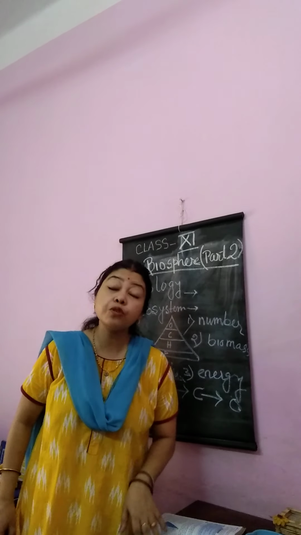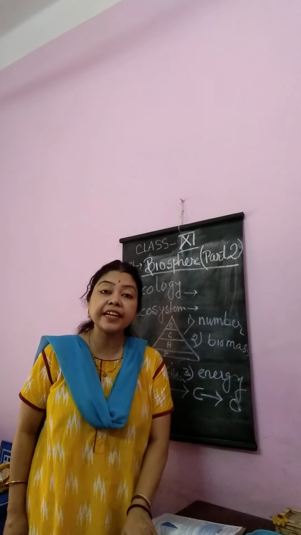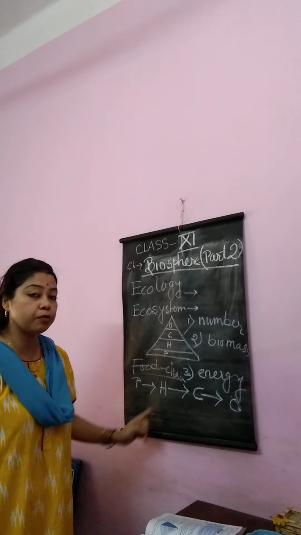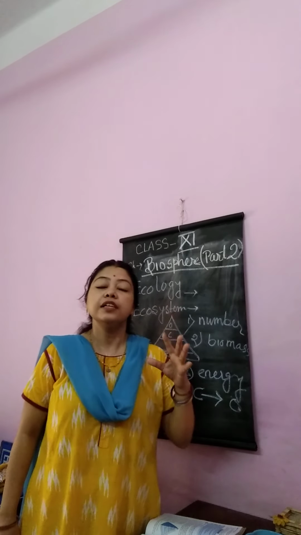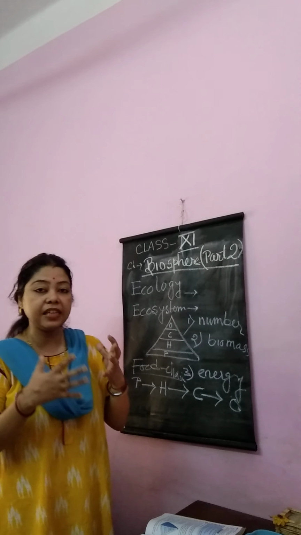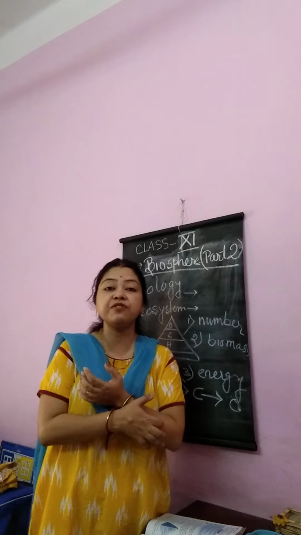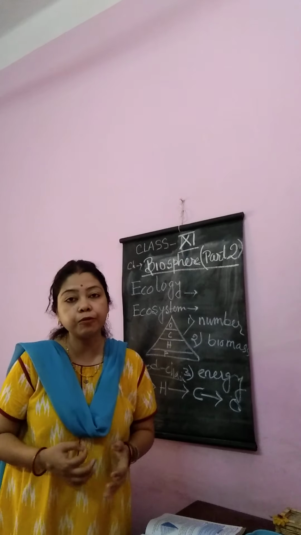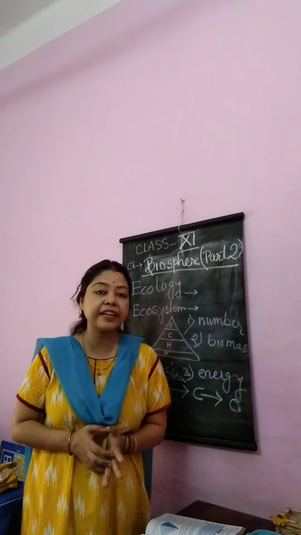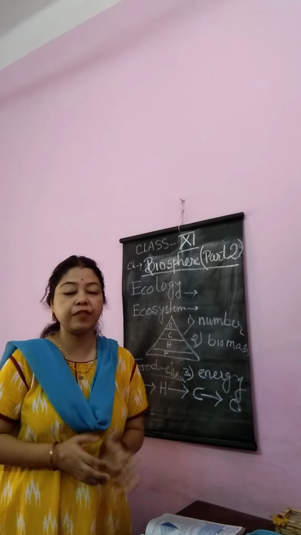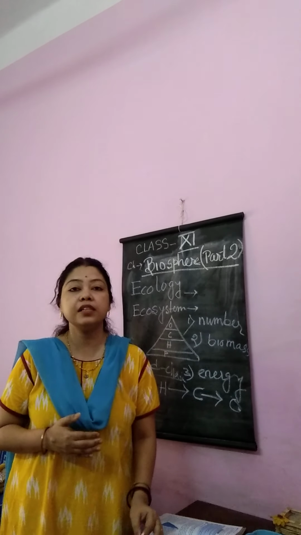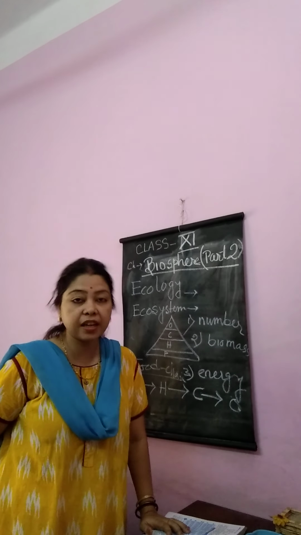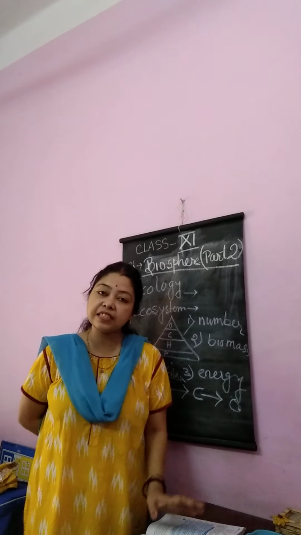Okay, and what is a food web? Food web is the more complicated form. The food chain is simple: only producer to herbivorous, herbivorous to carnivorous, carnivorous to omnivorous. And when this eating process becomes very complicated, it is called a food web. For example, our human food habit is a complex and complicated food chain, that is called a food web. In the next page, there is a difference between food chain and food web, which only covers whatever was discussed.